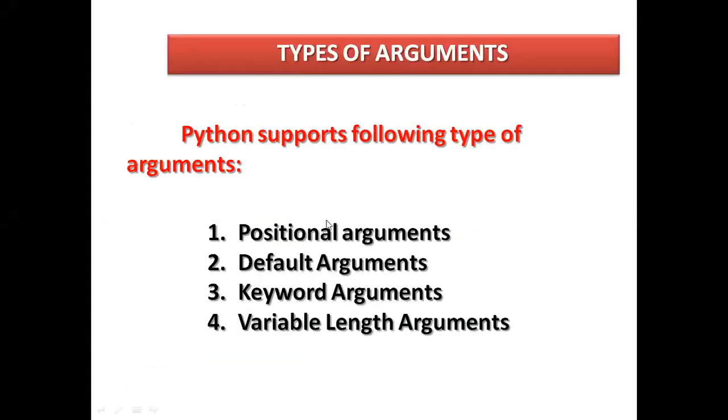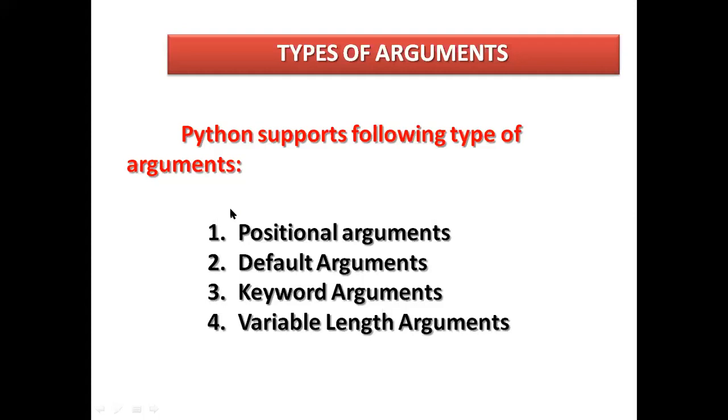Now we'll discuss the following types of arguments Python supports, which are positional arguments. What are positional arguments here? Positional means in whichever way you declare the variables, in the same way you have to assign and print them. That is called positional arguments. Default argument means the call uses a default value.